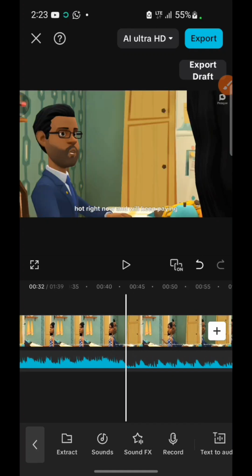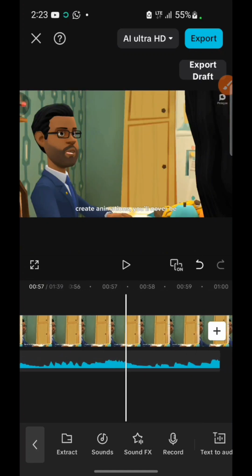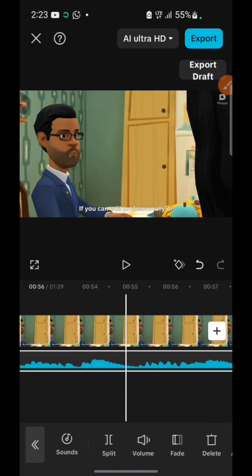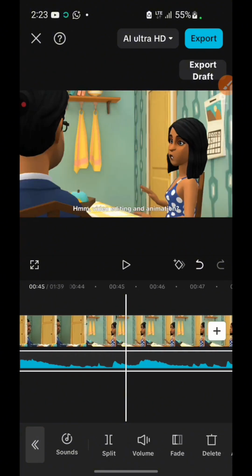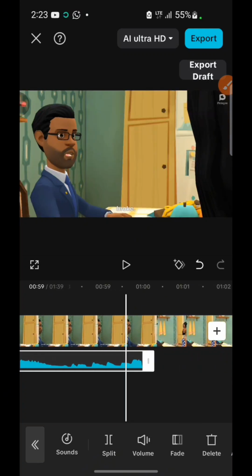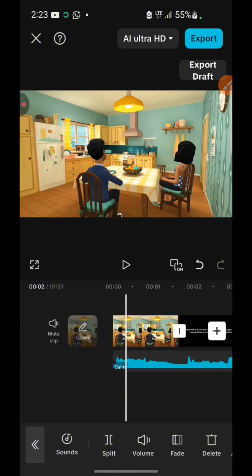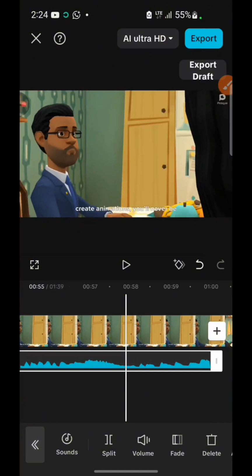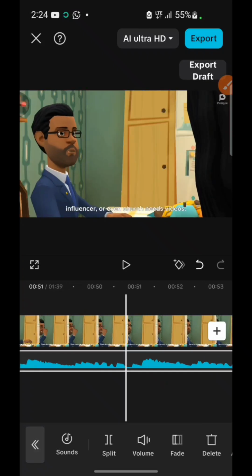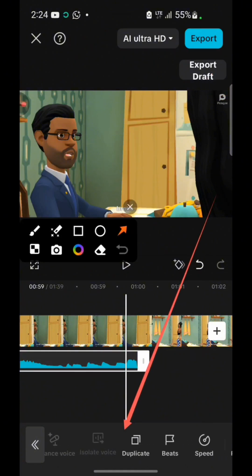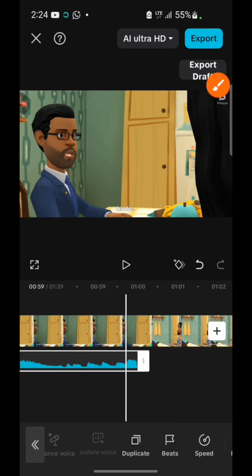So what you want to do, once you are done, you come to the end part of the video. You can see the music did not reach the end of the video. So you want to duplicate this. The music did not get to the end part of the video, so you just make sure that the music is okay. Let's try that. Okay, so just duplicate it. Make sure the music is selected, then scroll to duplicate, and you're going to see duplicate. All right, duplicate is named here.